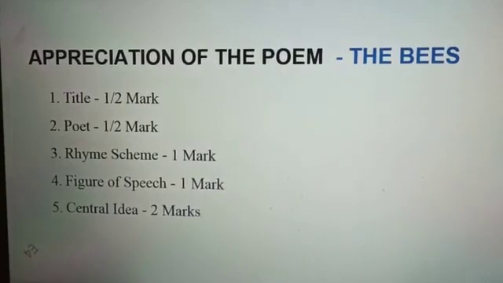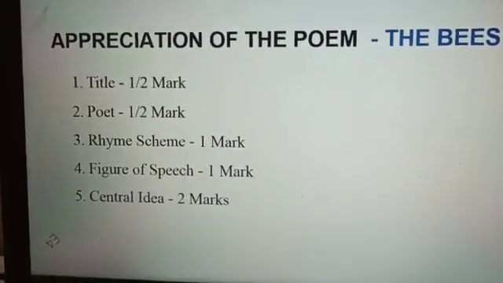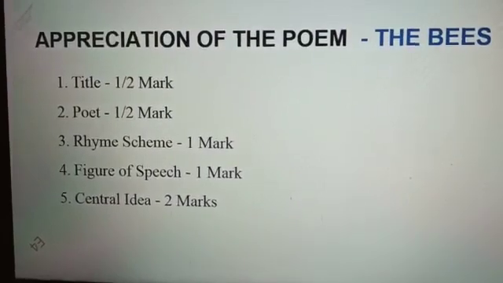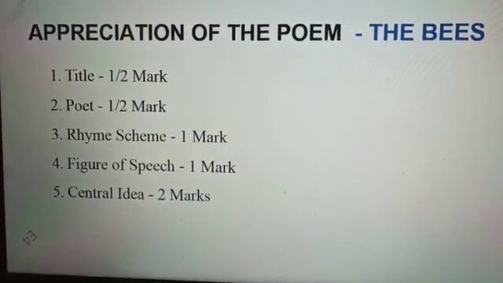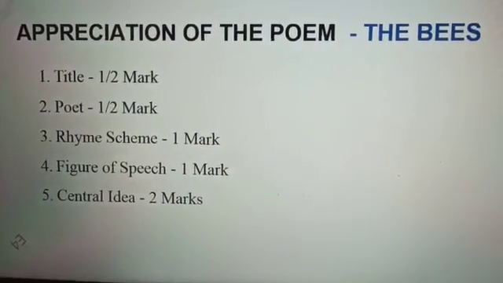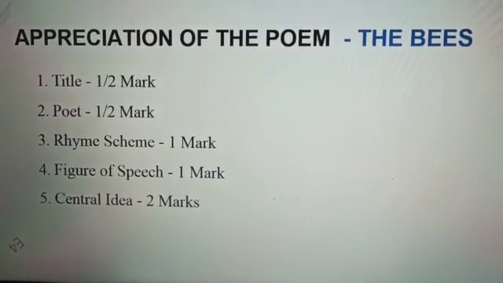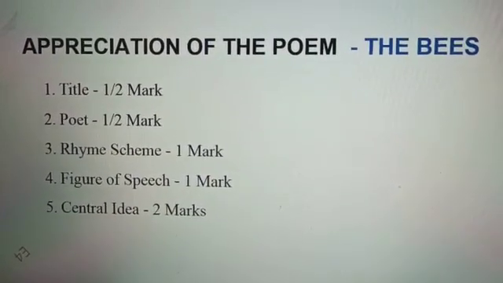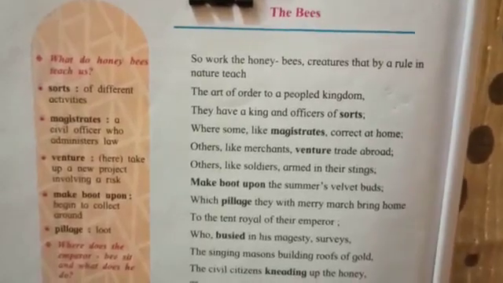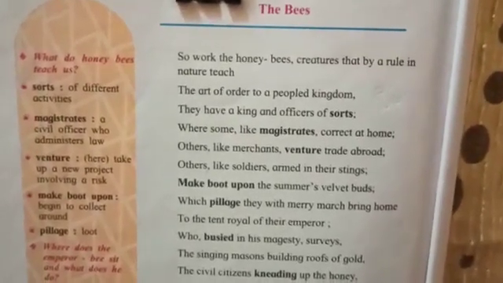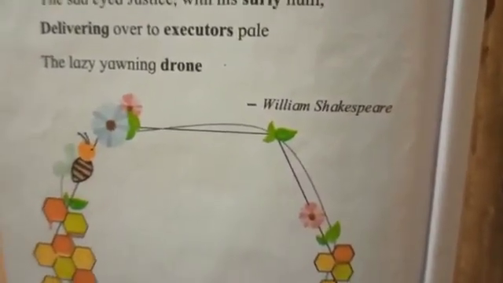You know that the appreciation of the poem has to be written with the 5 points which are given. Title and poet carry half mark each. The rhyme scheme carries 1 mark. Figure of speech carries 1 mark. And the most important is the central idea, which carries 2 marks. So now let's start with the poem The Bees, which is written by William Shakespeare.